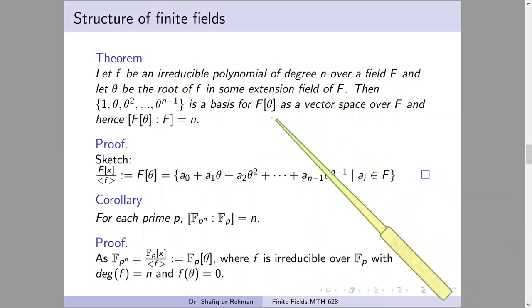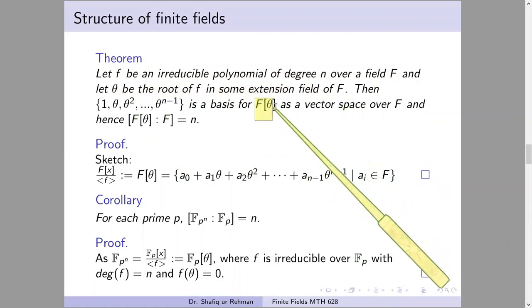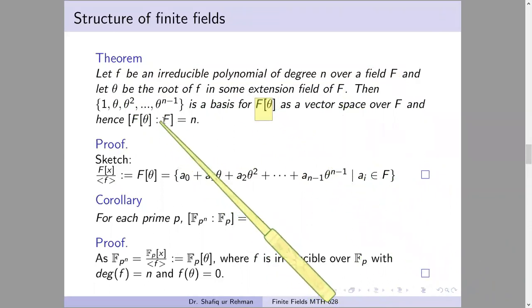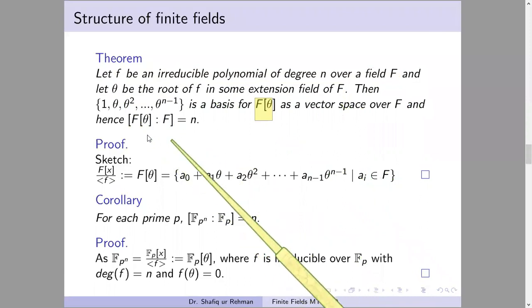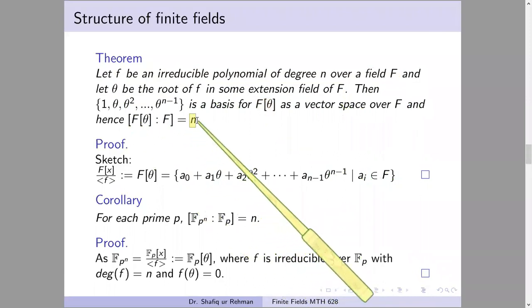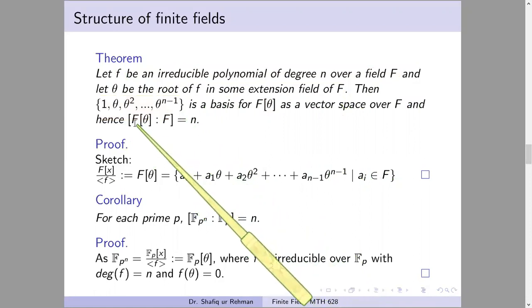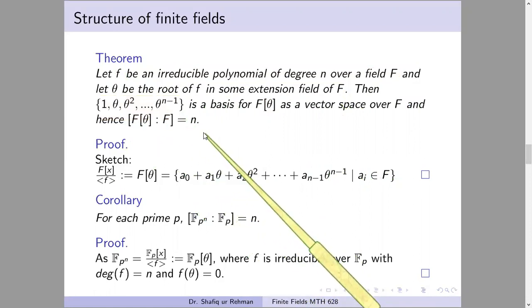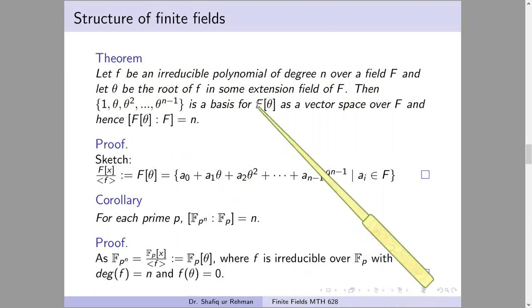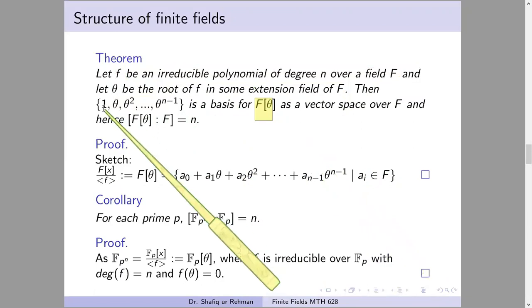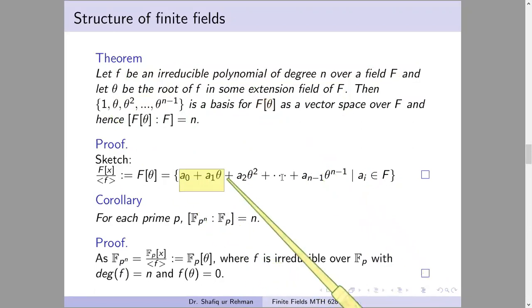Then when we extend F by theta, this field contains the field F, so we have a field extension. The degree of this field extension is exactly equal to the degree of the polynomial, and the elements 1, theta, theta squared, up to theta to the n minus 1 serve as the basis for this as a vector space over F. So when we extend F by some element theta, which is a root of some irreducible polynomial, it consists of elements which are linear combinations of this form.